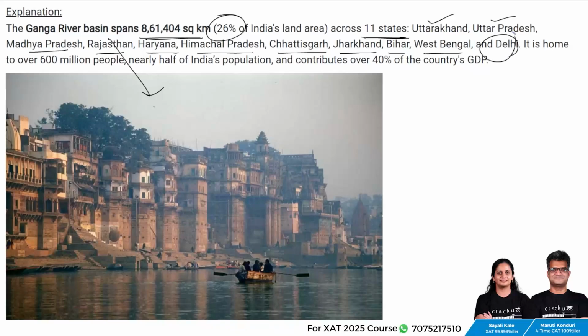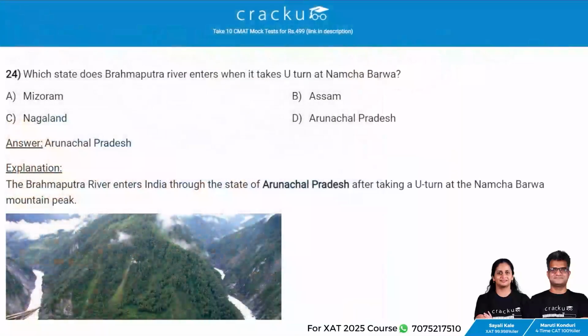It is home to over 600 million people, which is nearly half of India's population, and contributes over 40% of the country's GDP. Next question.